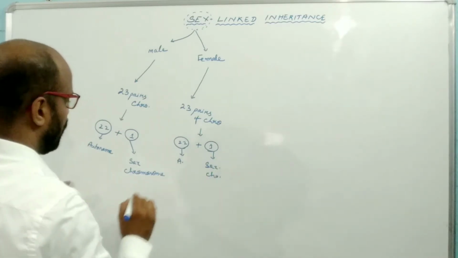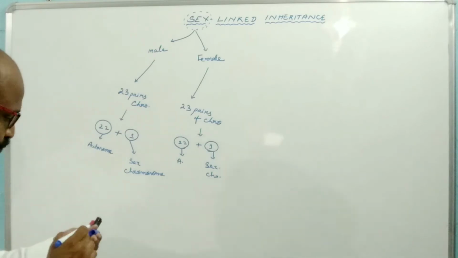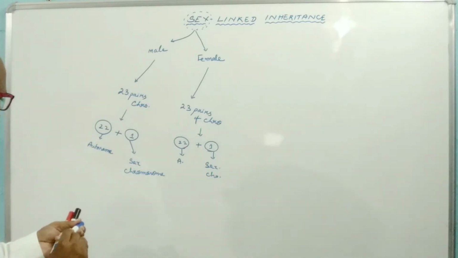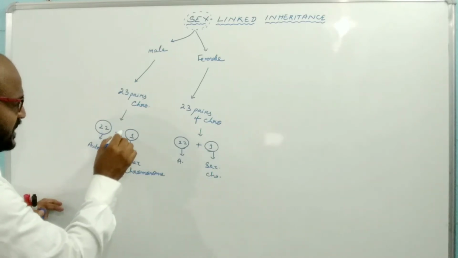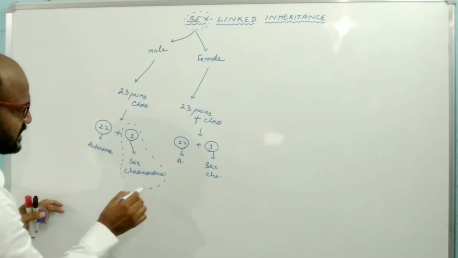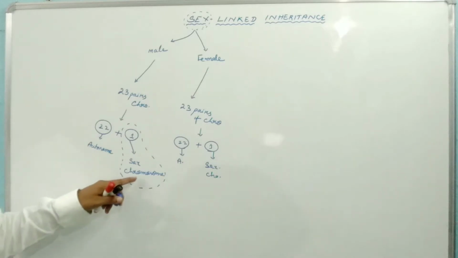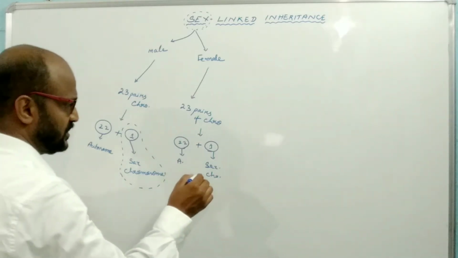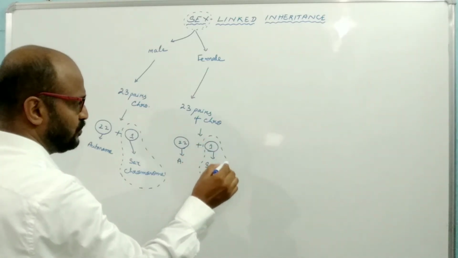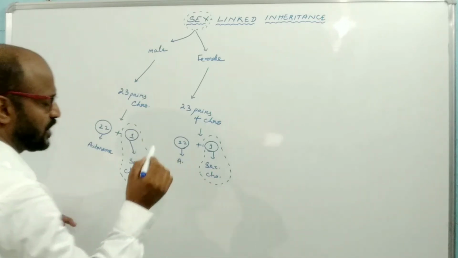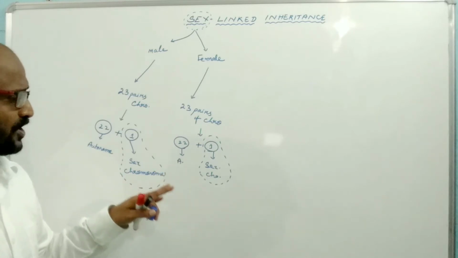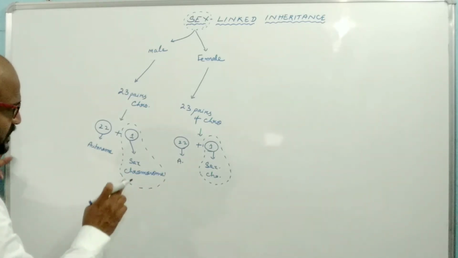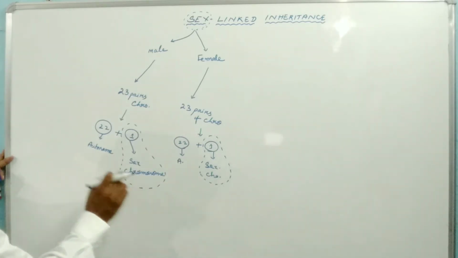So what is the meaning of autosome and sex chromosome? The chromosome which helps in the development of sex or sex character is known as the sex chromosome. This last pair of chromosomes is responsible for the development and determination of sex, or the controlling of sex character, that's why it is known as the sex chromosome.